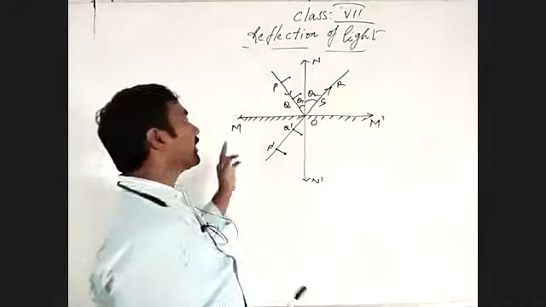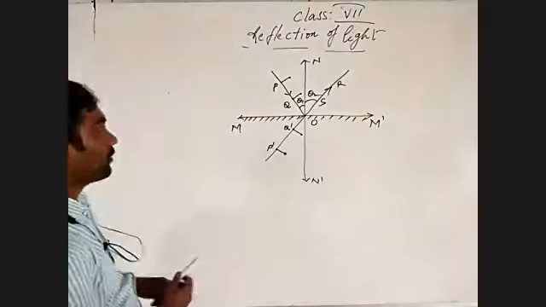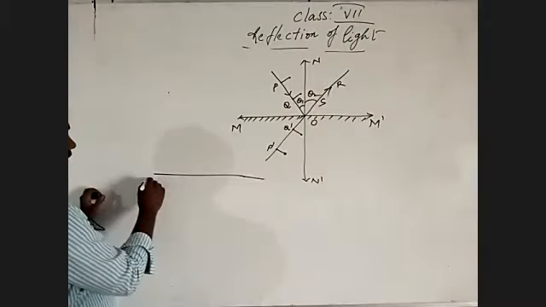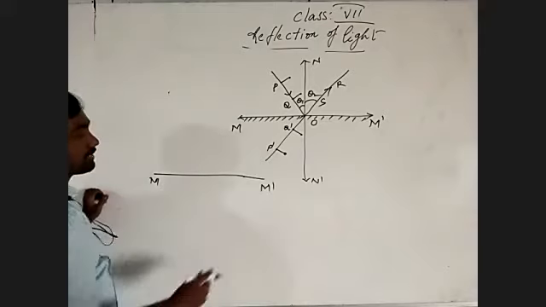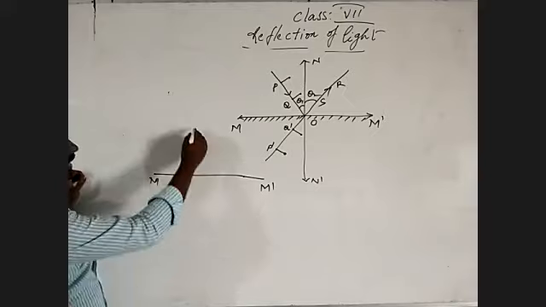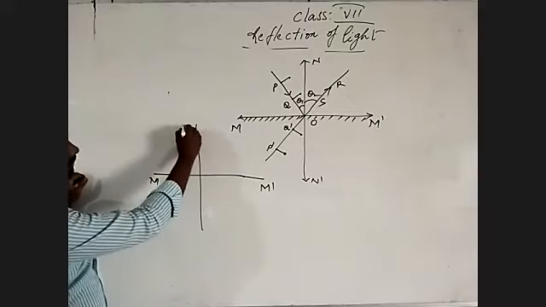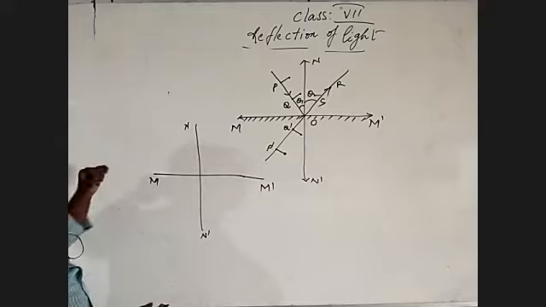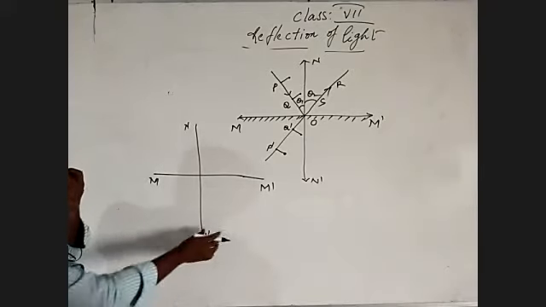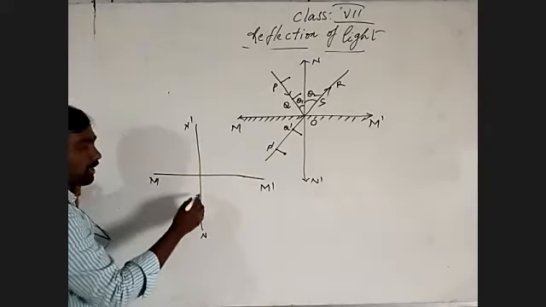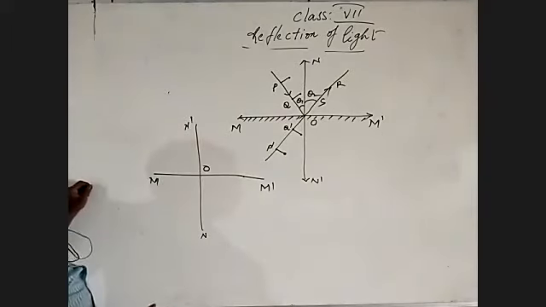Coming to that, draw a line MM dash. The drawing I'm drawing is a little different, not a problem. Draw a vertical line NN dash. Then, if you want to eliminate this, we can, not a problem. Look at the intersection point O, where the two lines intersect.